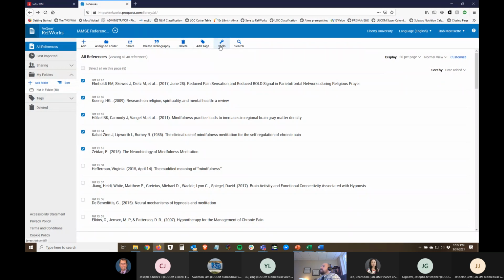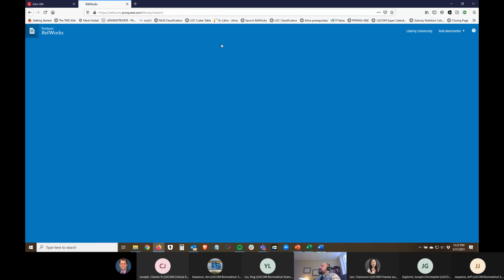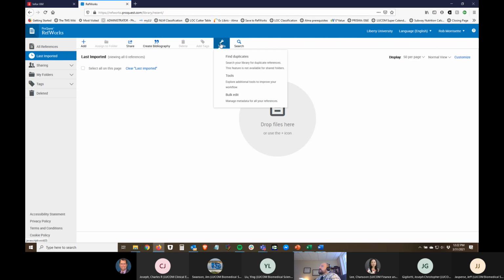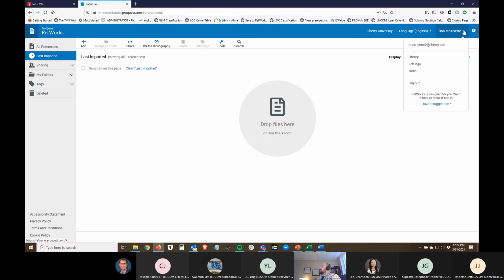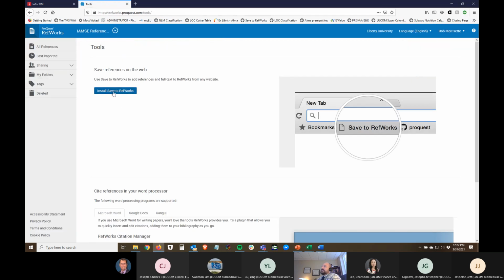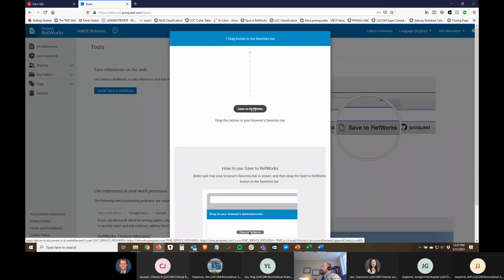if on the top of the toolbar here for RefWorks, you go to Tools, where is it? Here. I can't find it. Well, there's a way you can save an extension to your browser. I've got so much stuff up here on my toolbar. Here it is, under my name, under Rob Morissette. If I go to Tools, you'll see this. It says Install Save to RefWorks, and you actually drag this button to your toolbar.